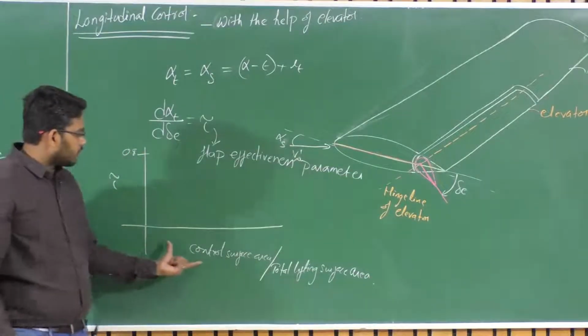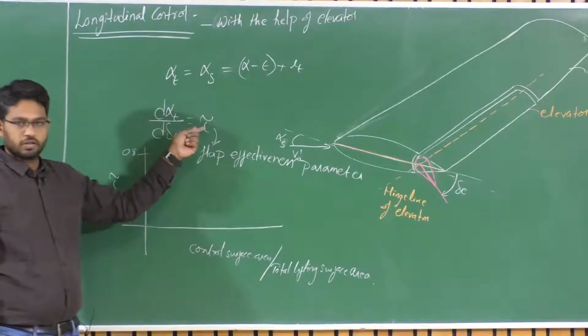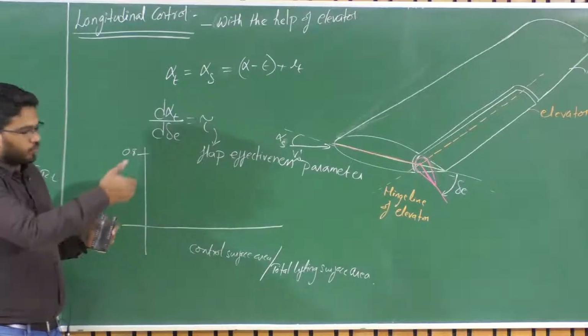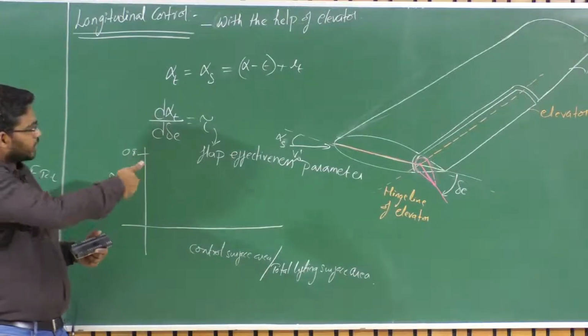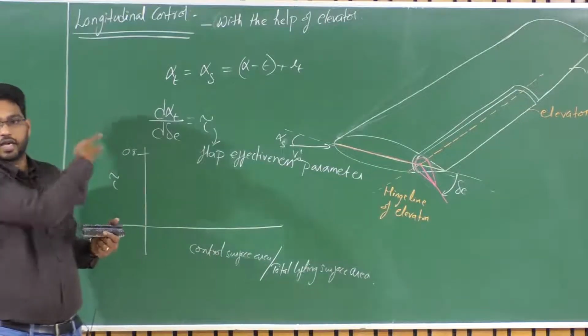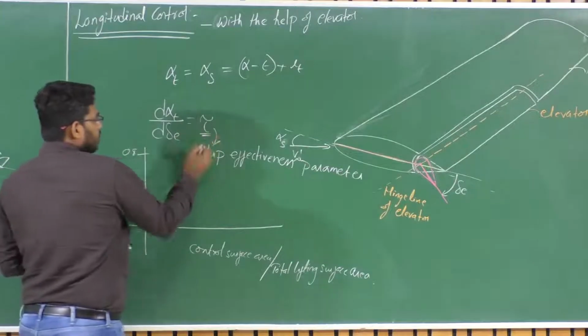So if the elevator control surface is equal to the total tail area, let us say, that means tau has to become 1. Because a change in elevator, let us say positive deflection, is rotating it downwards, right? A degree of rotating it downwards is nothing but a degree increase in the angle of attack. Just now we witnessed that in the previous figure. So that is when tau becomes 1.